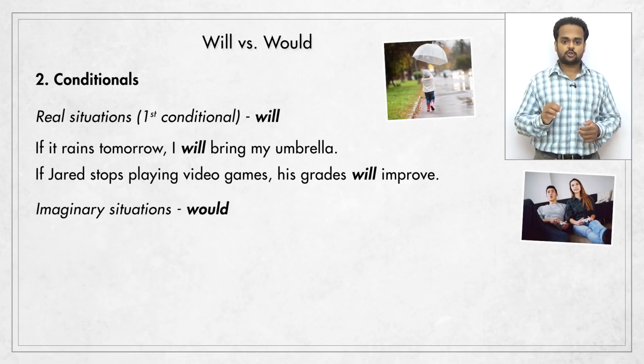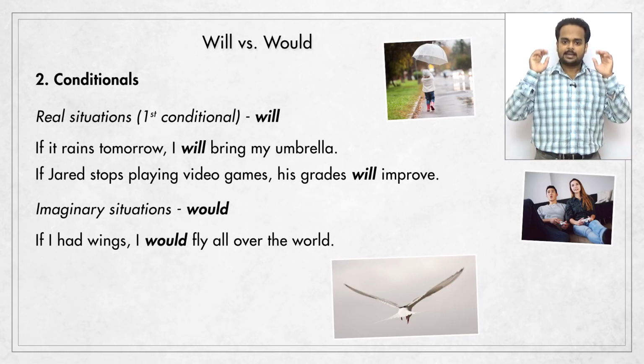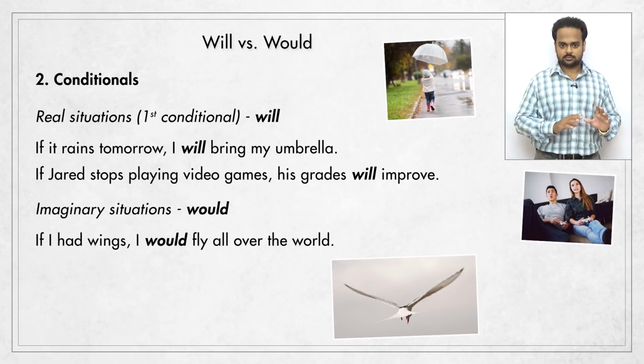But sometimes we want to talk about imaginary or unreal situations. For example, if I had wings, I would fly all over the world. Obviously, this is not possible. I can't grow wings. So all I'm doing is I'm using my imagination. Notice that we have used the past tense throughout this sentence. If I had wings, I would fly. We are not talking about the past, but this past tense, including would, just shows that this is not real, it's imaginary.